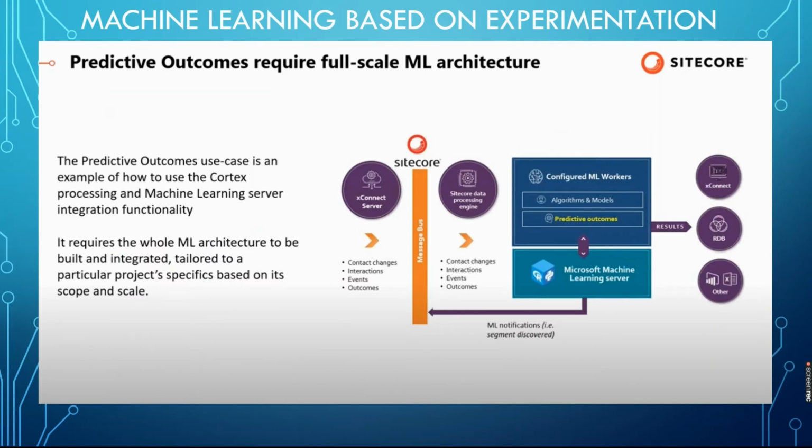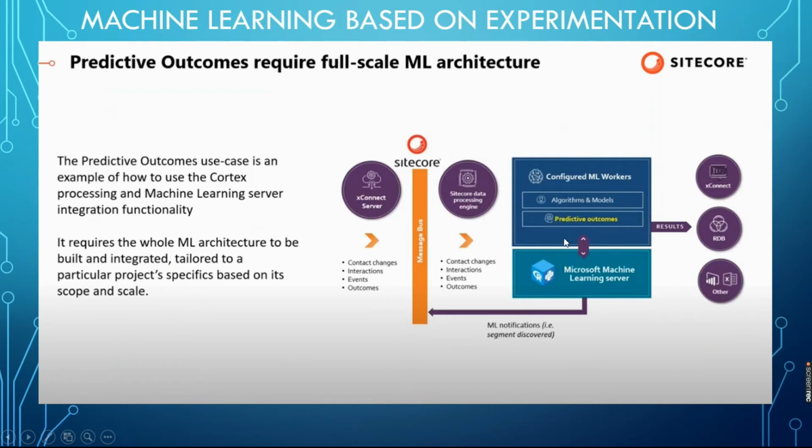Predictive outcomes require a full-scale ML architecture. So we are going to look at the architecture. Normally we collect from xConnect, the RDB, and other sources, and this is the result that we feed into it. This is where the xConnect server and the Sitecore data server are, and this is the bus. Everything is fed into the machine learning server, and the bus is connected.